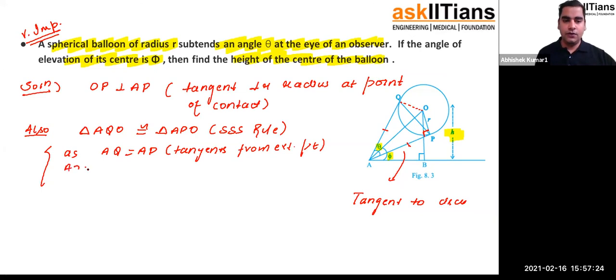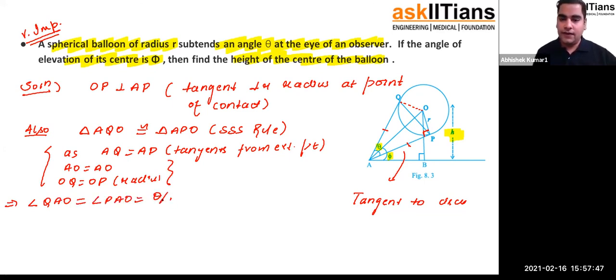AO is equal to AO, common. And what do we have? You have OQ is equal to OP, radius, because these two are the same. So can we say, because these two are the same, therefore angle QAO will be the same as angle PAO, and both of them are going to be theta by 2. Right? Clear or not?